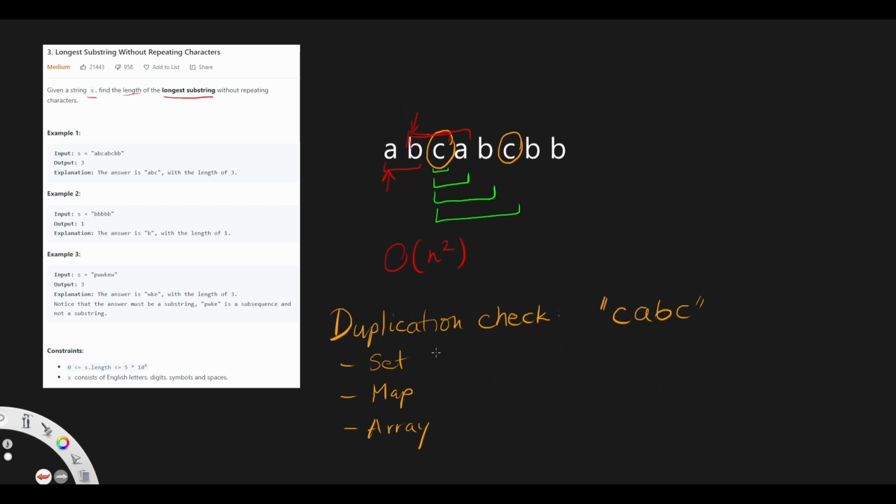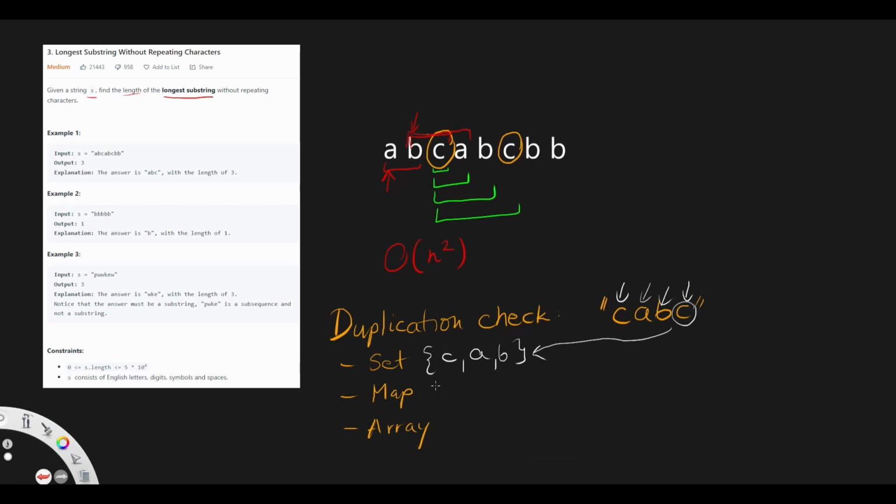There are multiple different ways of checking duplications in a substring. For example, we could use a set, or a map, or an array. In case of a set, how do we want to check for duplications? We will iterate through the string, taking it character by character. We take C, we check if it's already in the set, it isn't, so we can put it in. Then we take A, it's not in the set yet, so we can put it in. Then we take B, it's not in the set, we can put it in. But once we get to this C, this is already in the set, right? So we know that there is a duplication.